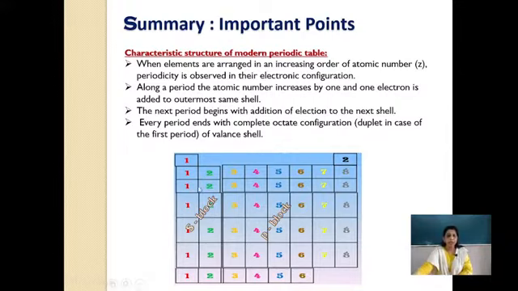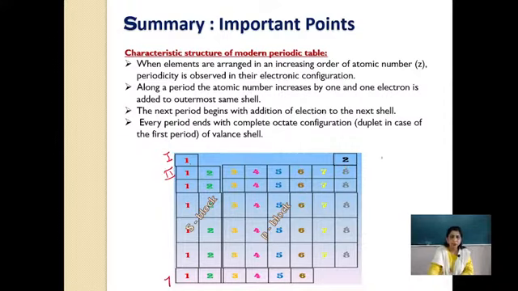Now what is that periodicity in a longer period? In a period, the atomic number increases by 1 and the electron is added to the outermost same shell. If I take the first group, this is the second group, and in the same way we will come to the seventh group.